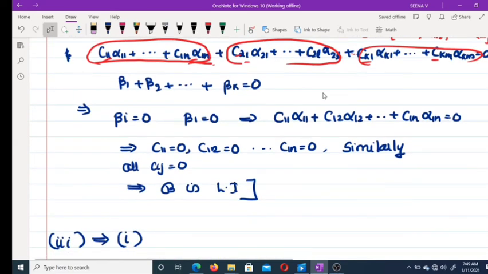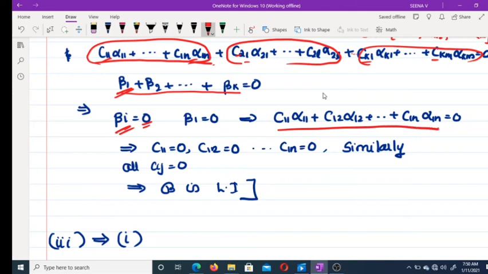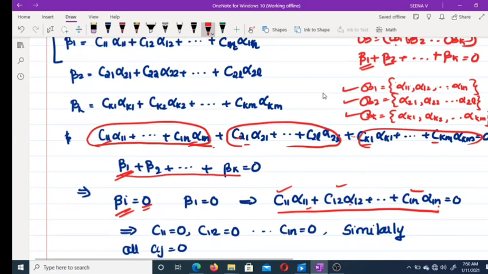But as W is linearly independent, beta 1 plus beta 2 plus etc. plus beta k equal to 0 implies each beta is equal to 0. So beta equal to 0 means these combinations of vectors in B1 equal 0. B1 is a basis, so a linear combination equal to 0 implies each scalar equal to 0. Therefore, C11 equal to 0, C12 etc. equal to 0. Similarly, C21 equal to 0 etc. In general, Cij equal to 0. Therefore, this linear combination equal to 0 implies each scalar equal to 0. Therefore, B is linearly independent.